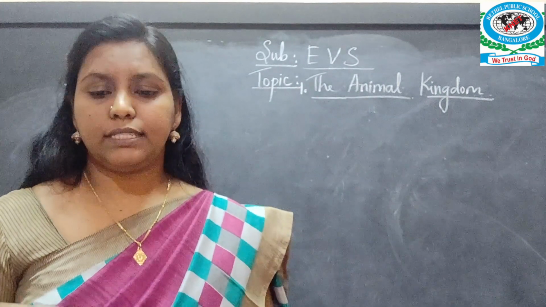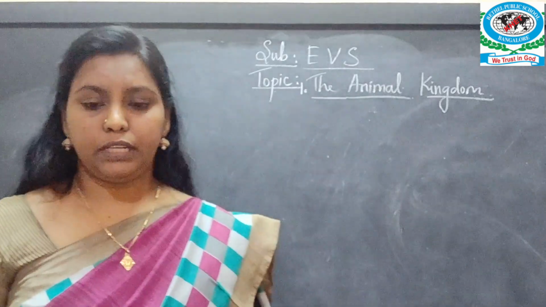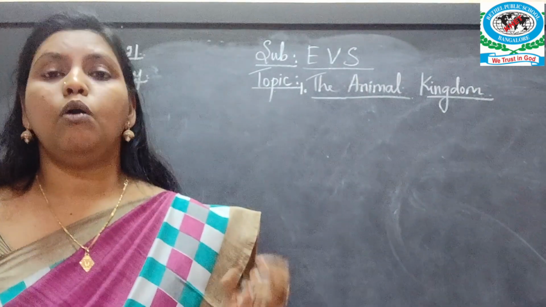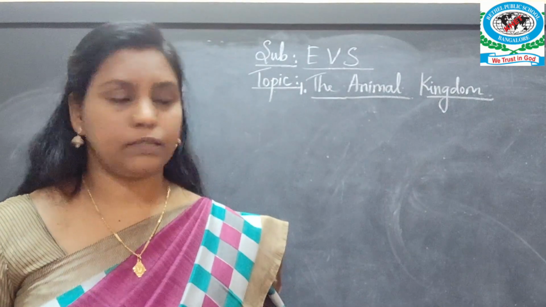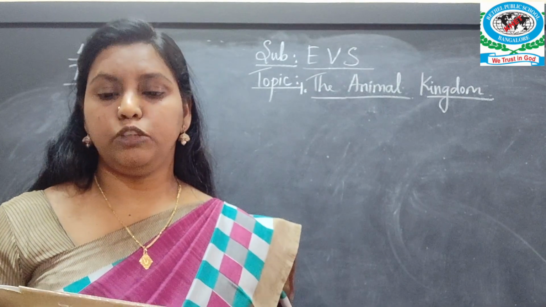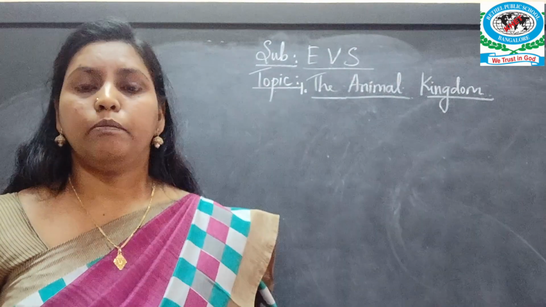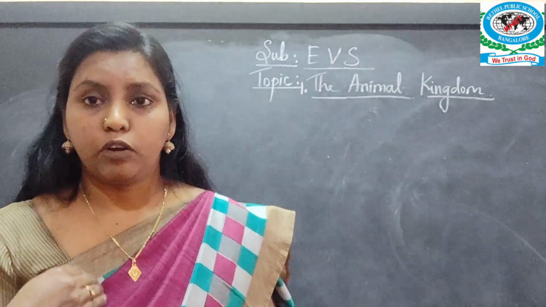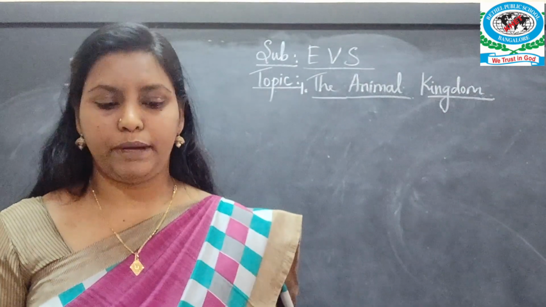After studying this lesson, you will identify the similarities and differences between human beings and animals. So we'll come to know what are the differences between the animals and human beings and understand the relationship, that is mutual dependence between human beings and animals. Mutual dependence in the sense what? Like I depend on you and you depend on me. That is called mutual dependence.